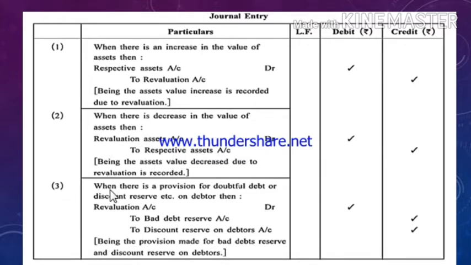The third entry, when there is a provision for doubtful debt or discount reserve etc. on debtors, then the entry would be revaluation account debit to bad debt reserve account credit, to discount reserve on debtors account credit. Debtors is an asset. Due to provision for doubtful debts or discount reserve, debtors' value will decrease. Due to decrease in the value of asset, it will create loss. So loss will always be recorded on the debit side of revaluation account and assets value will decrease, so the concerned asset will be credited.